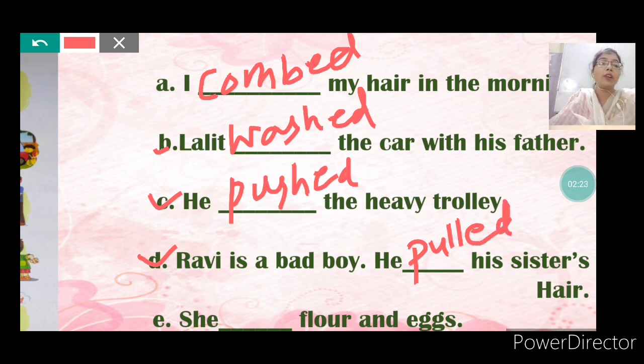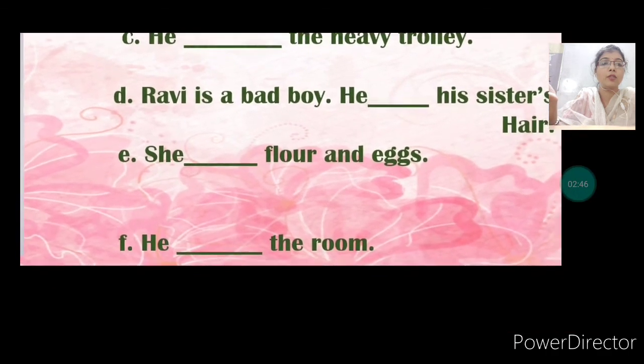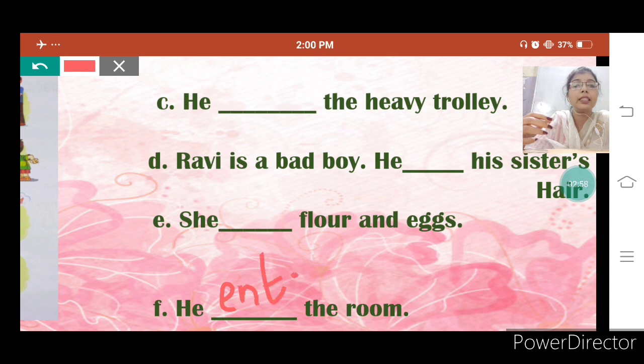She dashed flour and eggs. What she did? She mixed flour and eggs. M-I-X-E-D. Mixed. So in this way you have to complete all the sentences by using proper verbs, proper doing words. Okay, one more question is there, that he dashed the room. He entered the room. E-N-T-E-R-E-D.